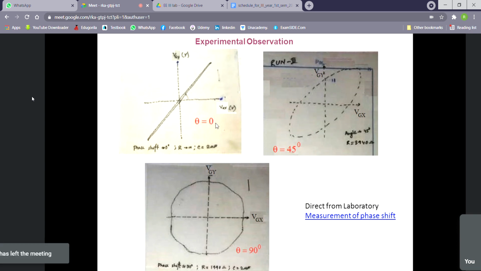For the report of run 1, number 1, you have to trace the current waveform from the given data. Number 2, mark axis and write applied voltage in each case.